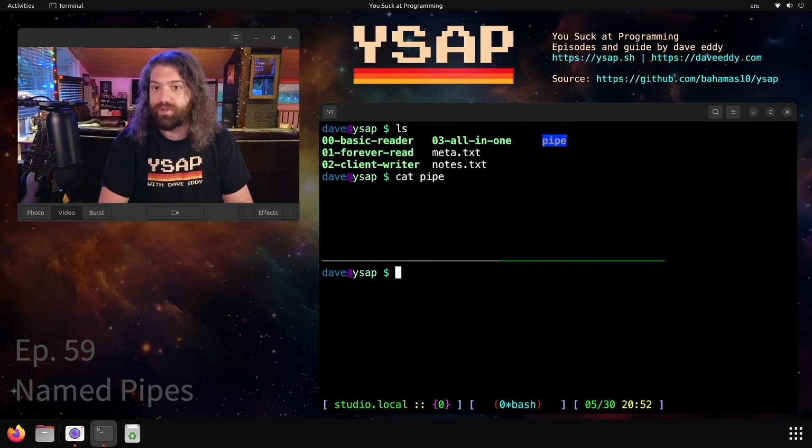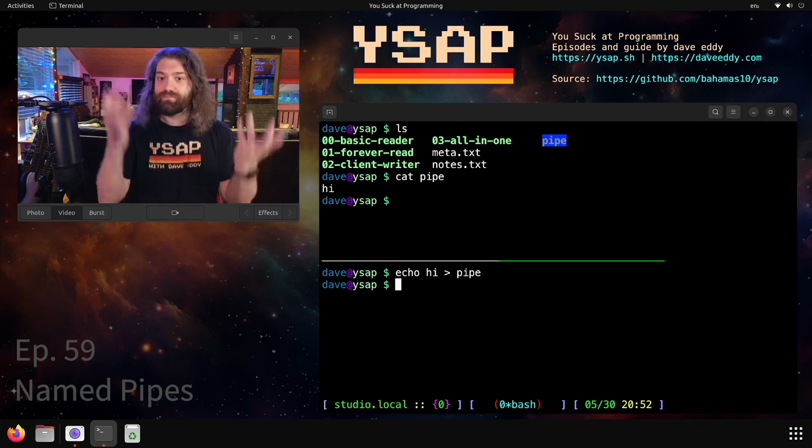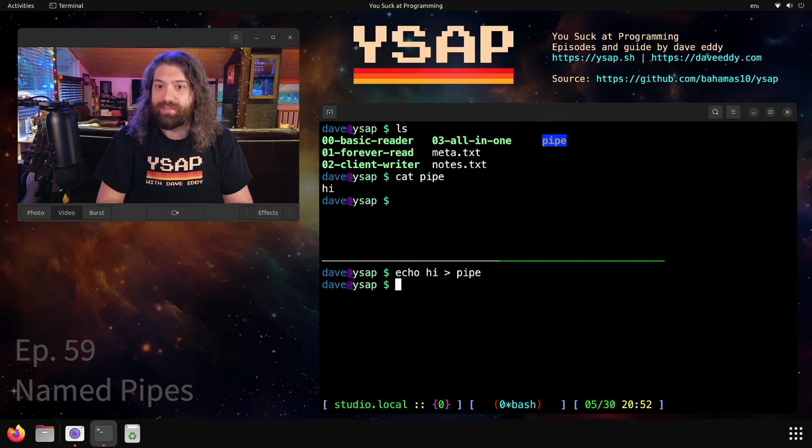How do we make data available? Well, pretty simply, we can write data to that pipe. There we go. Look at that. We echoed hi into the pipe and the pipe above it got it. And hey, that's all good. We can go backwards too. The same rules apply here. If I echo into the pipe, we hang. We hang until something reads it.